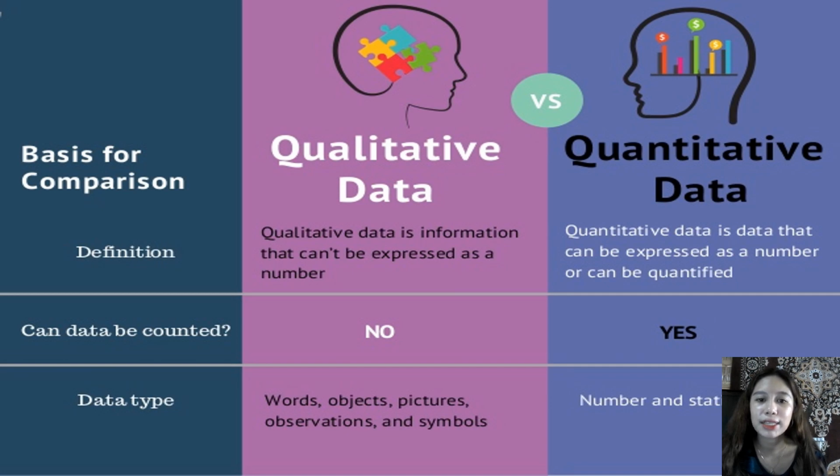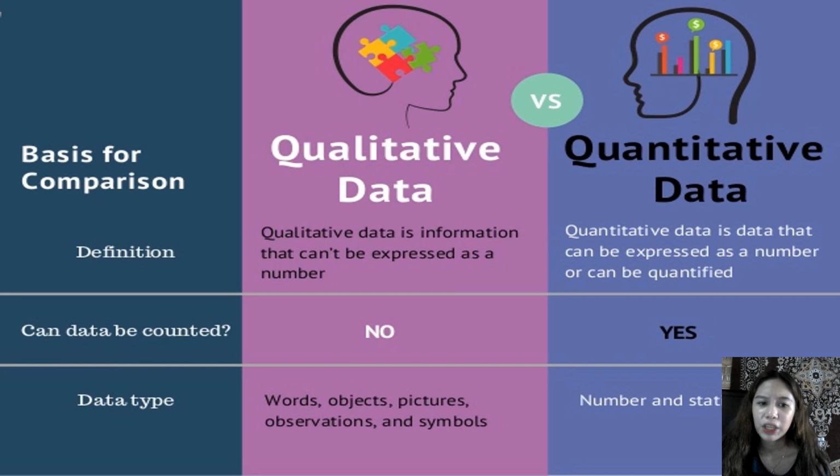So we have here a table as a basis for comparison between qualitative data and quantitative data. First, the definition. Qualitative data is information that cannot be expressed as a number, while quantitative data is data that can be expressed as a number or can be quantified. So let us not be confused with quali and quanti, since the word quanti is about quantity, so it tackles numbers, while quali tackles quality, so it cannot be expressed literally as a number, but can be expressed subjectively.